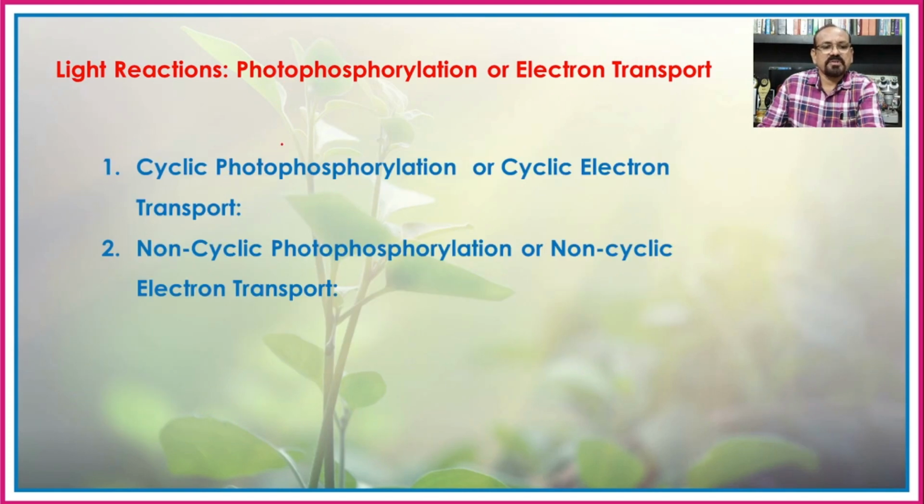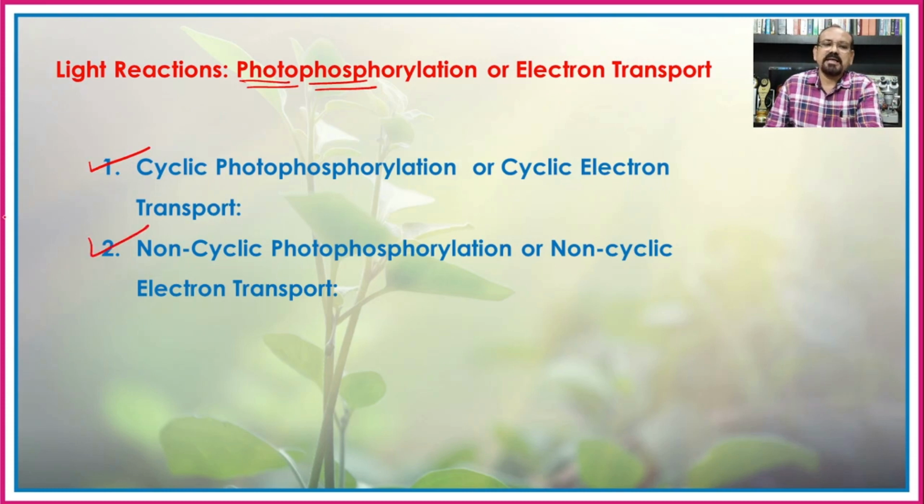Now this process that we are considering here, the photophosphorylation, is the process of phosphorylation in presence of the light, or the process in which there is a formation of the high energy phosphate in presence of the light. So it is classified into two types.